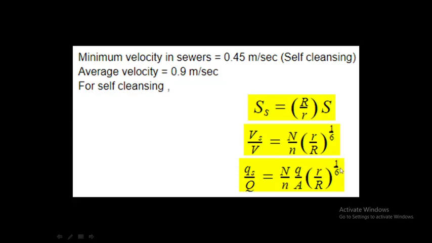When the value of d by D is known, then from the value of d by D we will get the value of R by r, Q by A, or small q by capital Q, etc. These will be obtained from the table.